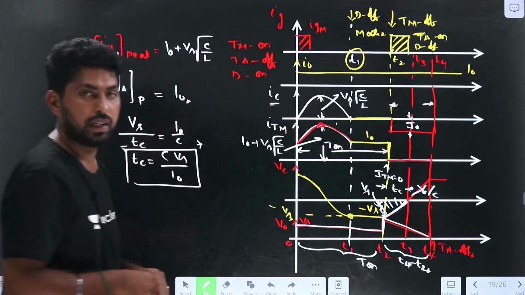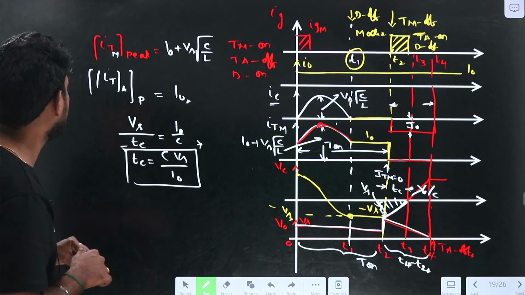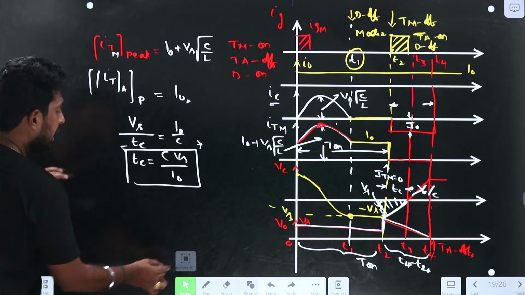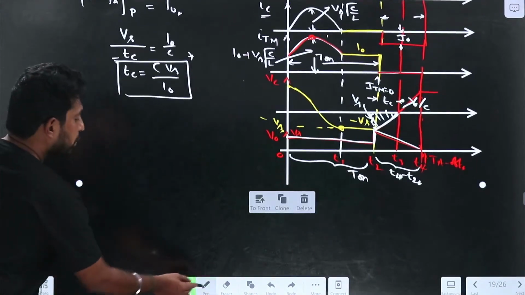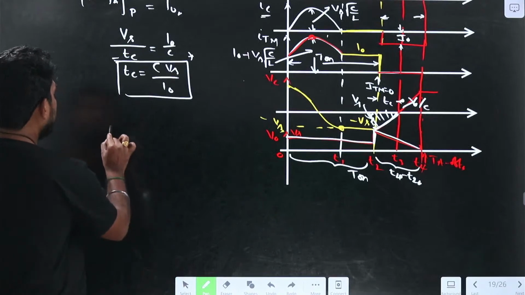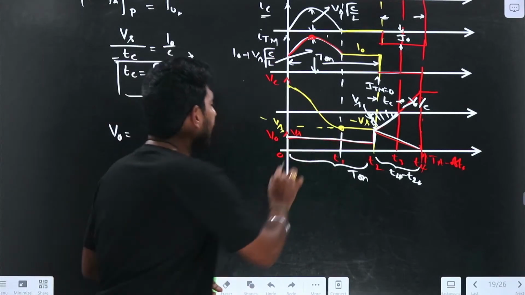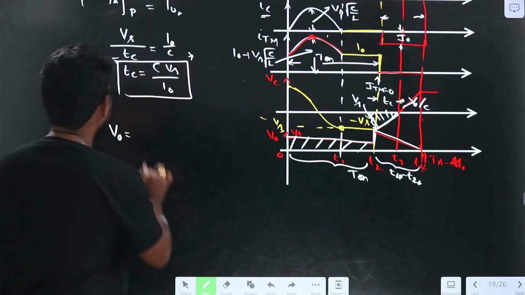Now we need to find the average output voltage. How can I find the average output voltage? The average output voltage V naught equals Vs into T on. This height is Vs and this width is the T on. Vs into T on.